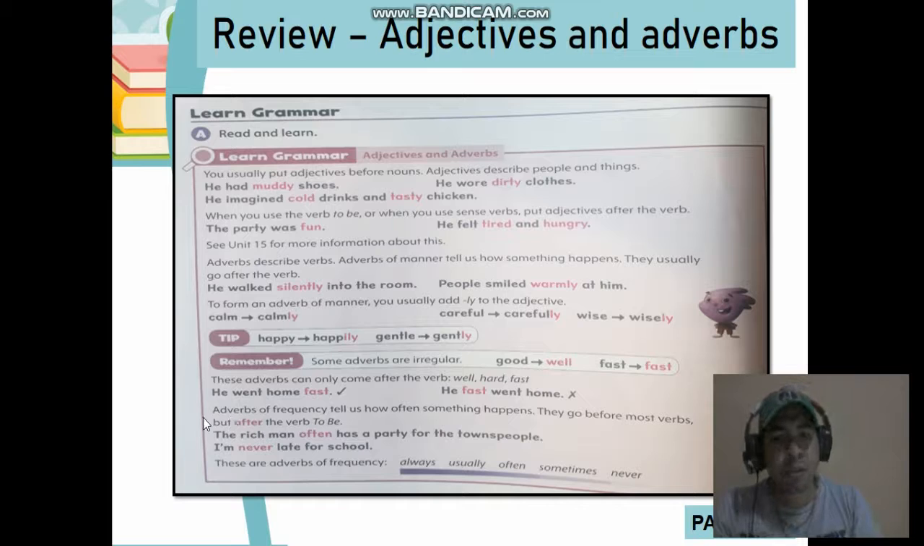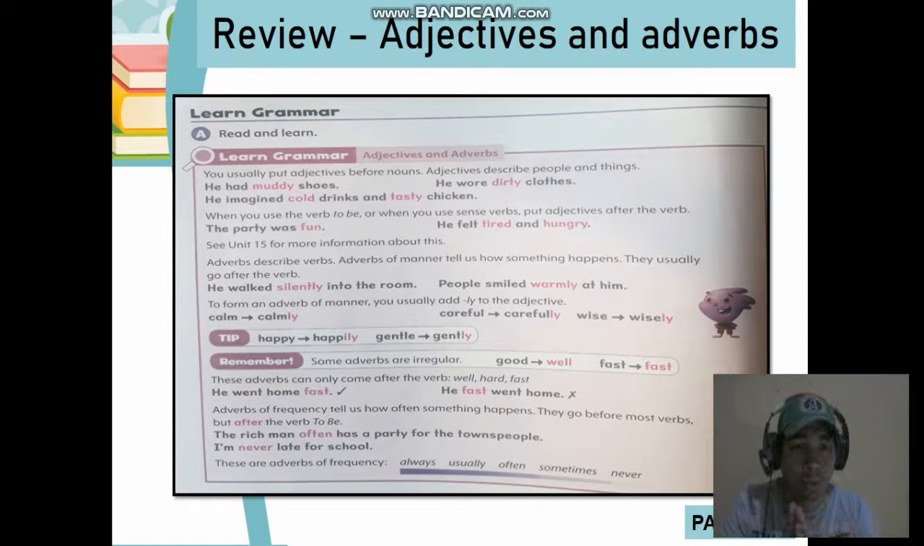Now, there are other adverbs, and we also already saw the adverbs of manner. We're gonna see now the adverbs of frequency. The adverbs of frequency tell us how often something happens. I repeat, the adverbs of frequency will tell us how often something happens. What is the frequency of one action? All right? They go before most verbs, but after the verb be. It's important to remember that.